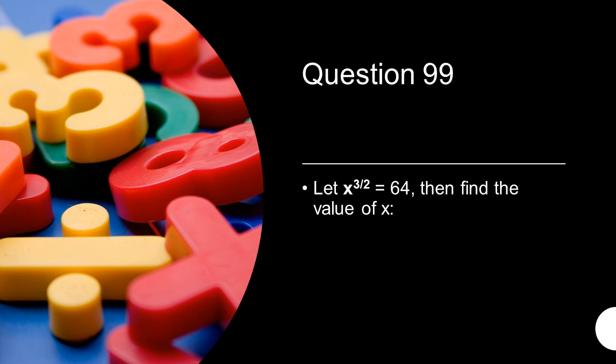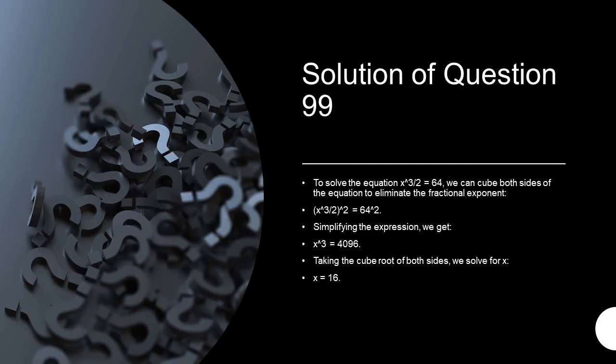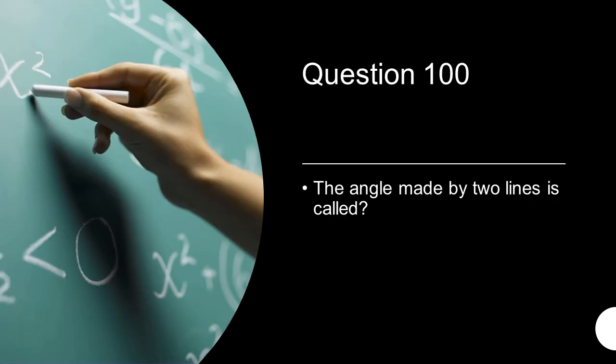Let x power 3 over 2 is equal to 64, then find the value of x. x will be equal to 16. When this is solved, x will be equal to 16. The angle made by two lines is called vertex.